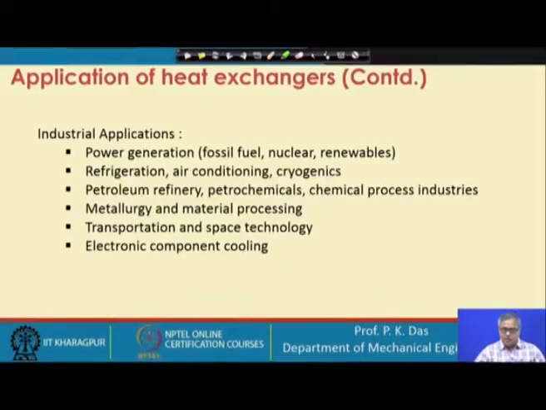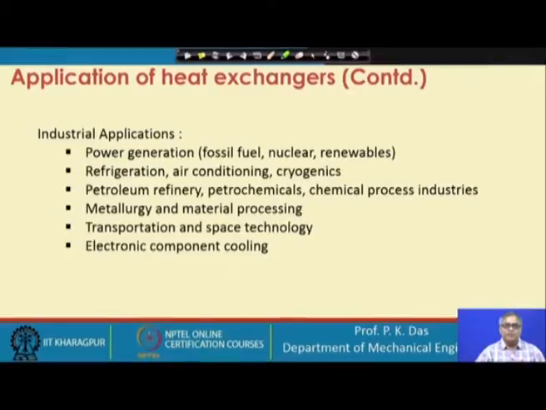Petroleum refinery, petrochemicals, chemical process industries, again these are the main places where a number of heat exchangers are used. Very unique heat exchangers are used, some of which have evolved for this type of process requirement only. So, again this is one important user of heat exchangers.